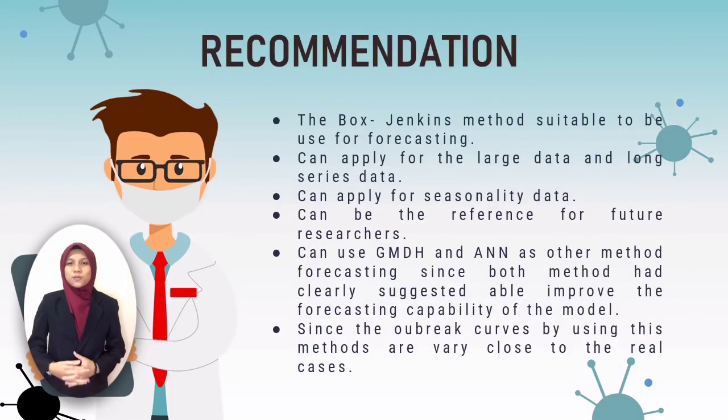For recommendation, we can say that Box-Jenkins method is a suitable method for forecasting since the method can be used for the larger data, long-time series data and the data that has seasonality. But we also recommend another two methods which are GMDH, Group Method of Data Handling, and ANN, Artificial Neural Network. Both methods have shown that they can improve the forecasting capability of the model. And from the result of both methods, it is shown that the outbreak curve is really close to the real cases.